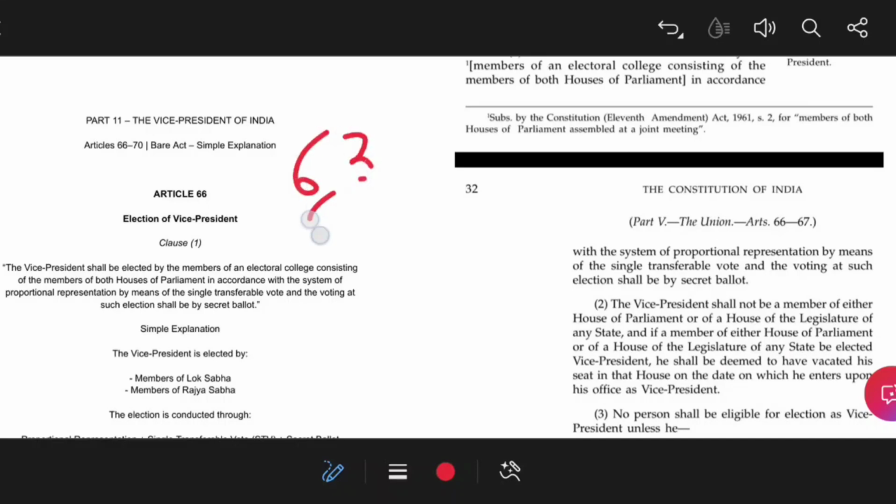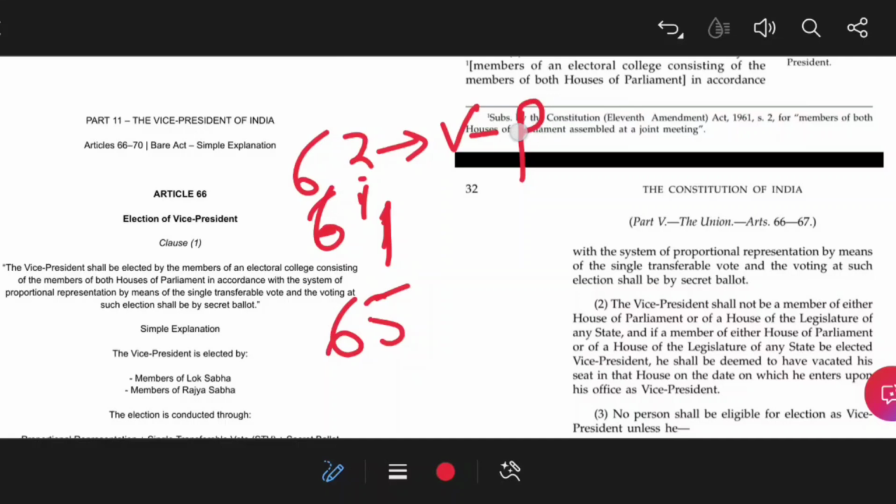Now I want to remind you of three articles from the last lecture, and those articles are 63, 64 and 65. Article 63 was about there shall be a Vice President of India. That means Article 63 provides for the office of the Vice President of India. Article 64 was about the ex officio Chairman of the Rajya Sabha, that means Council of State.